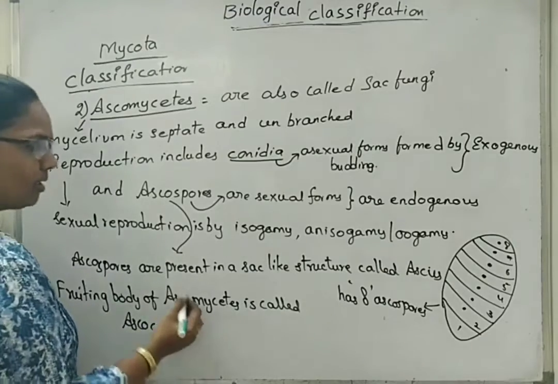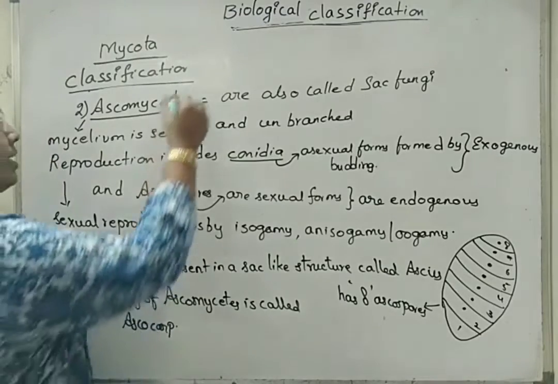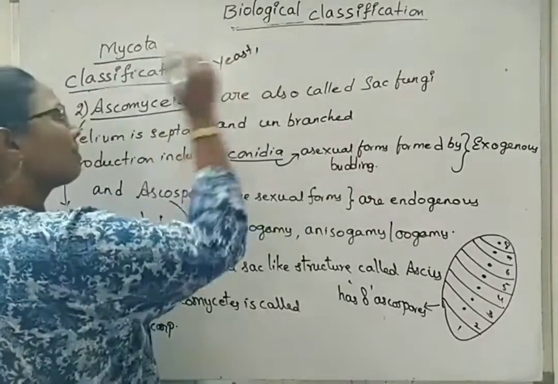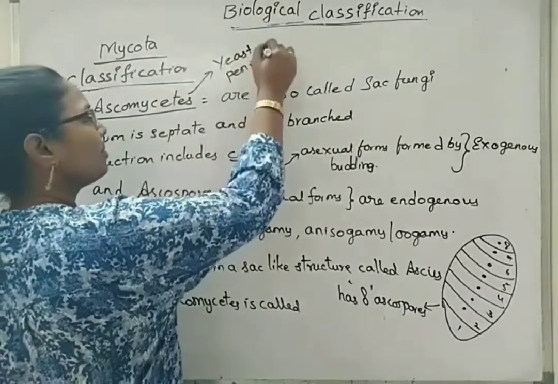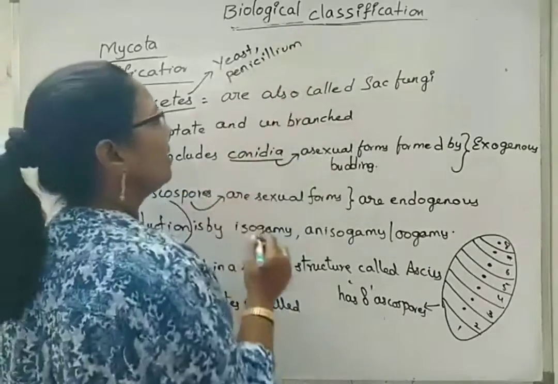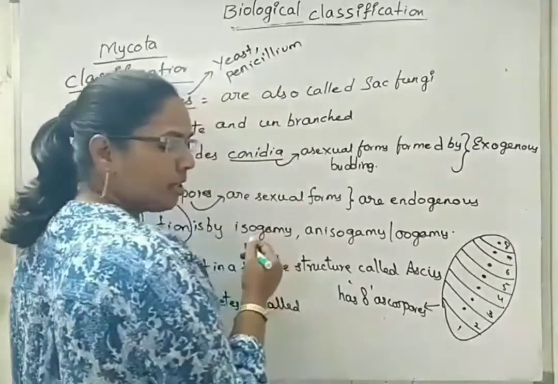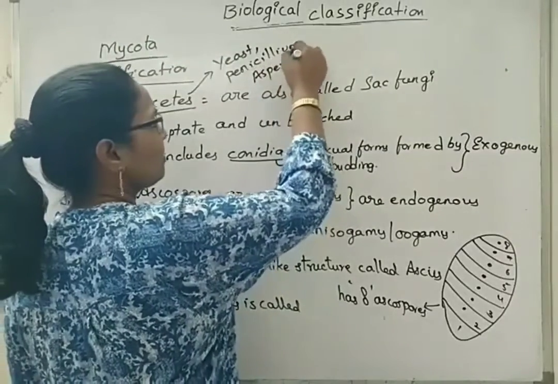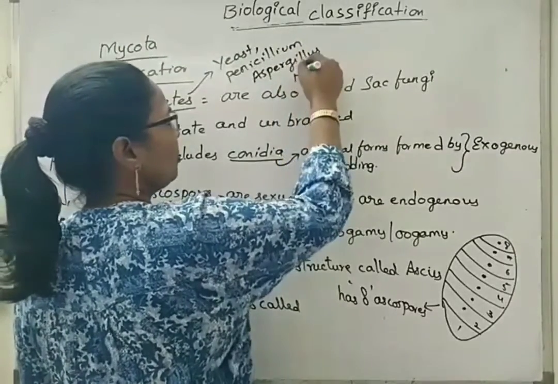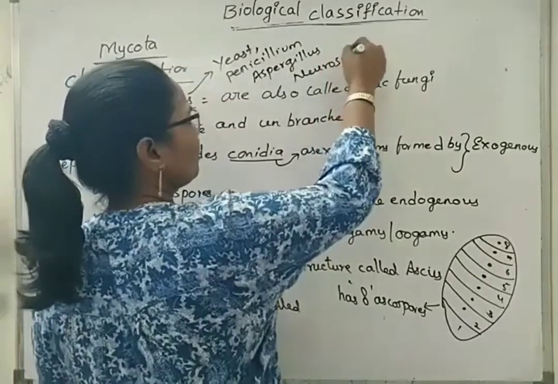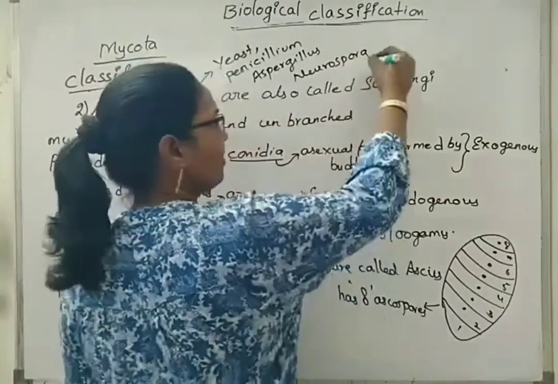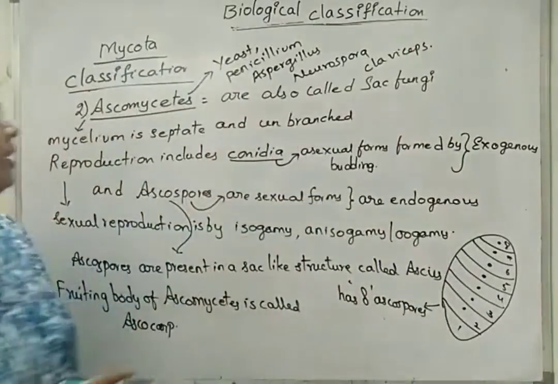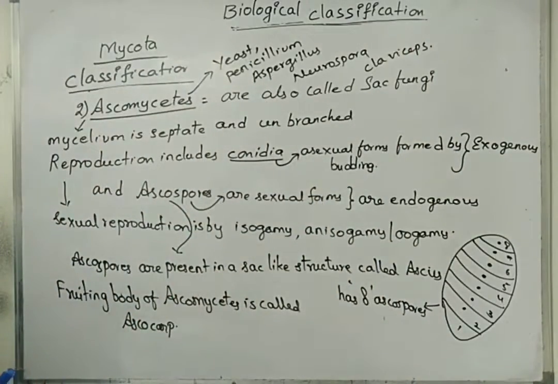Some examples under Ascomycetes are yeast, Penicillium, morels, truffles, Aspergillus, Neurospora, and Claviceps. We will see in detail about each and every one.